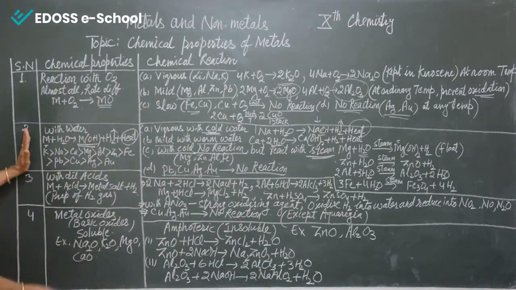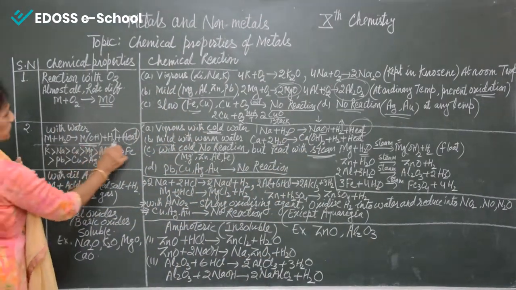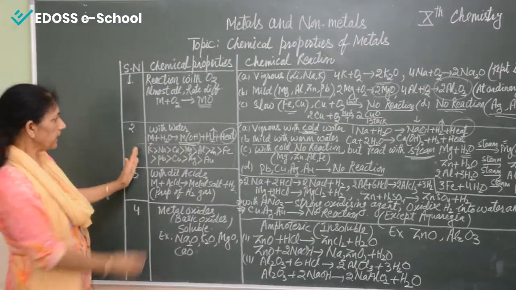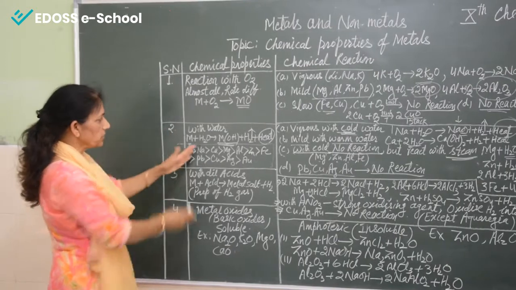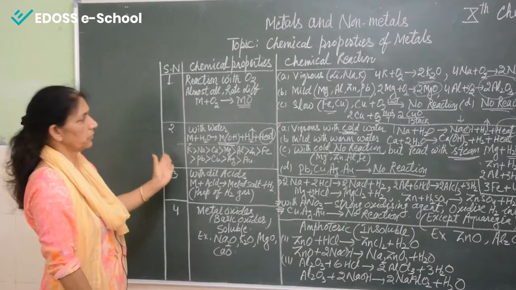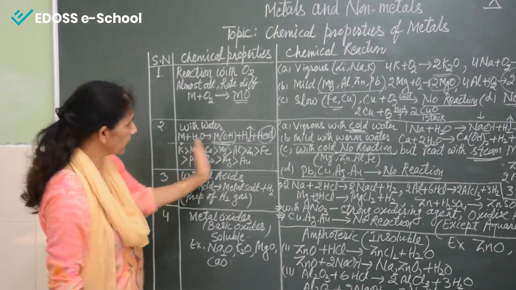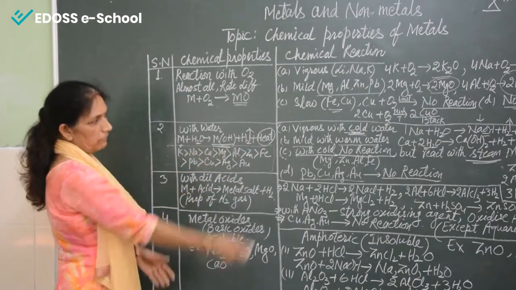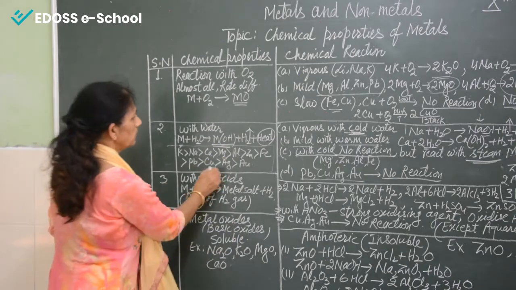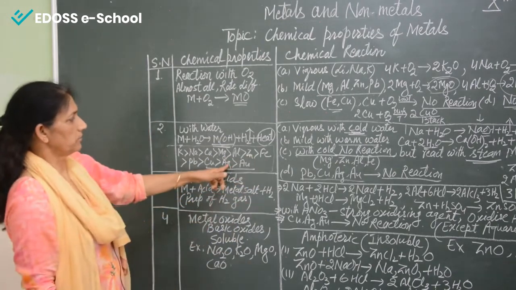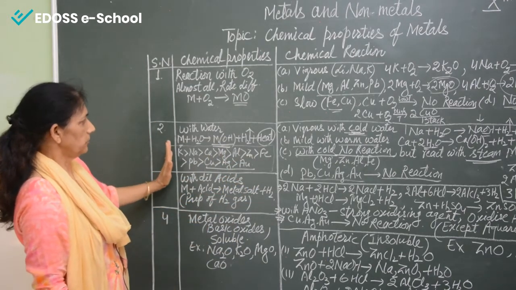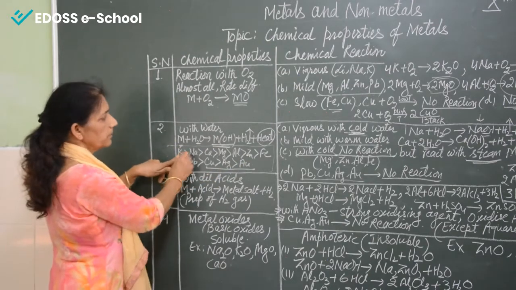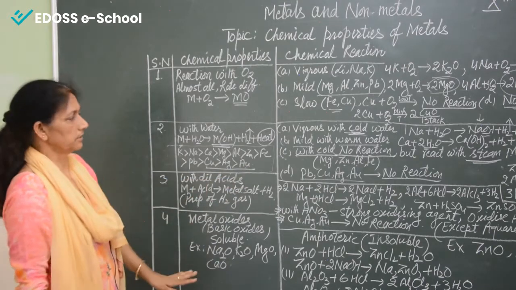Now here I have written a reactivity series. What is this reactivity series? According to this series we can say that the metals which are kept in previous order react with cold water. As we are moving forward, they start reacting with warm water, with steam, and after all there is no reaction at all. Means we can say potassium reacts with cold water but gold doesn't react.